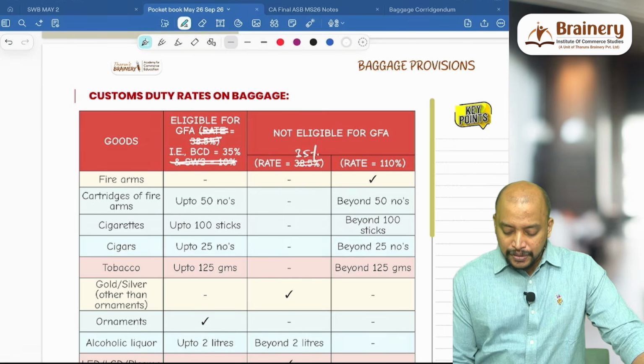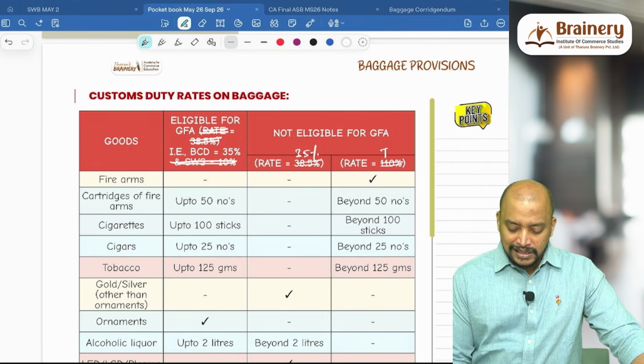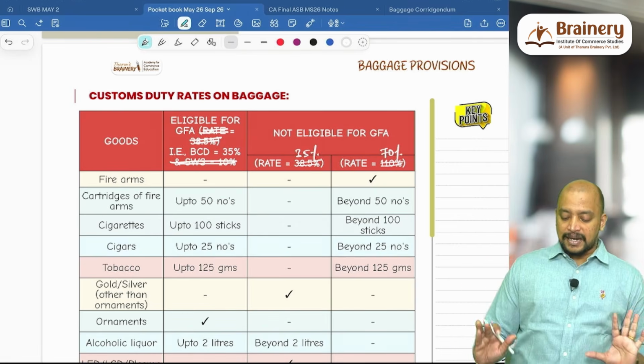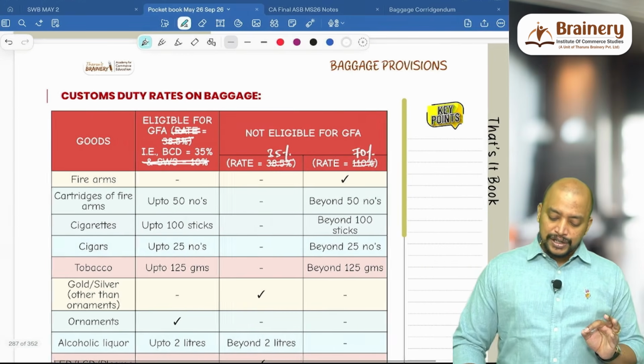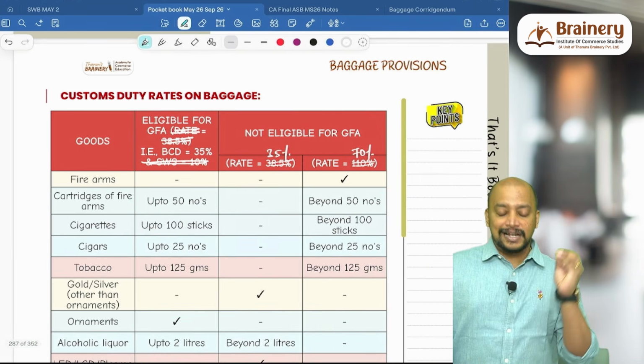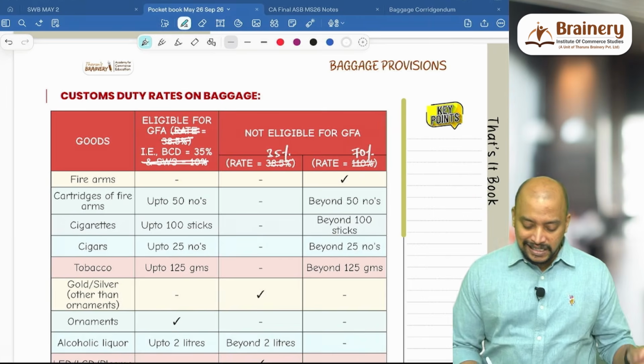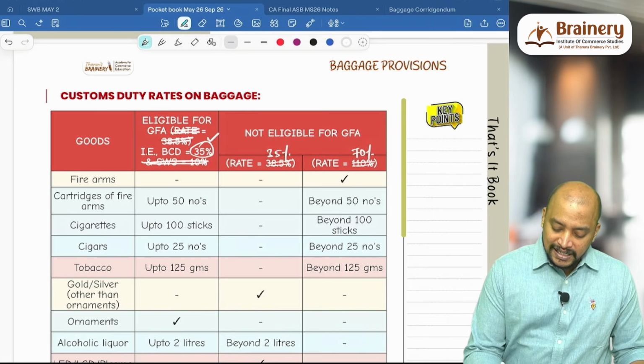And here we don't have 110%, just 70% will be taken, but the remaining things are the same. So this is the change that you need to remember. Basic customs duty is 35%, we don't have social welfare surcharge, IGST and so on, only 35% is relevant.